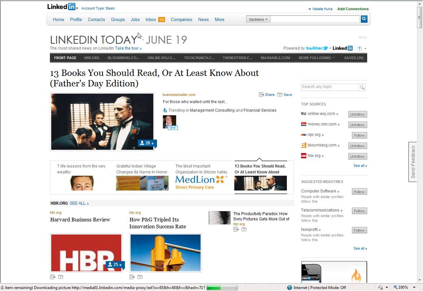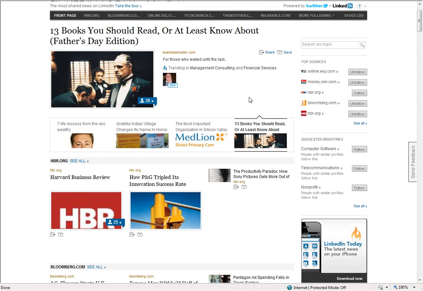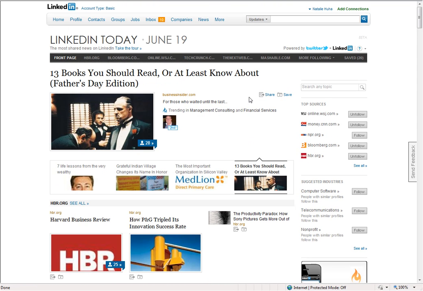Once you go to LinkedIn Today, you'll be brought to the front page. On the front page, you'll be able to navigate up at the top on the links for the top sources that you've selected. And at the very end, you'll notice that you have a link for the saved articles that you've chosen to save. So right here in the center, you'll start, and you would be able to scroll down on the page and see all the articles of the top sources and industries.